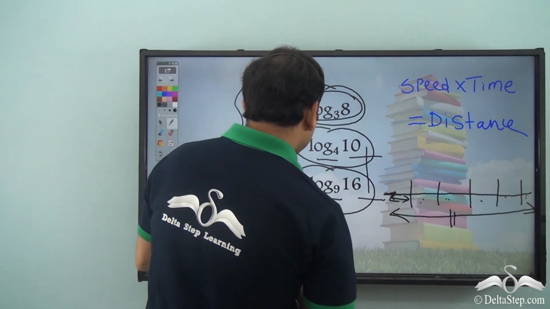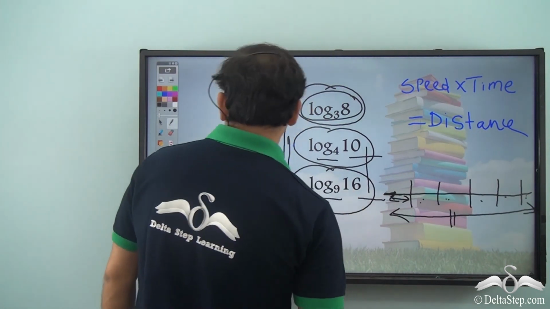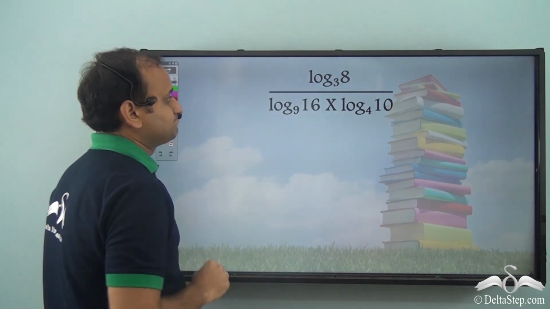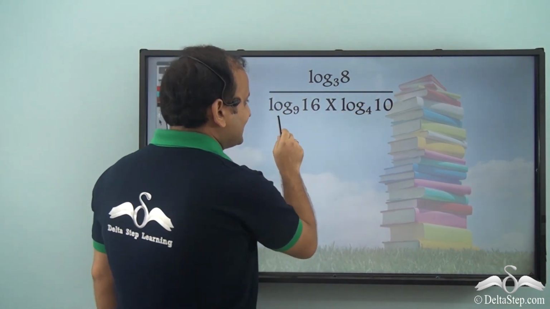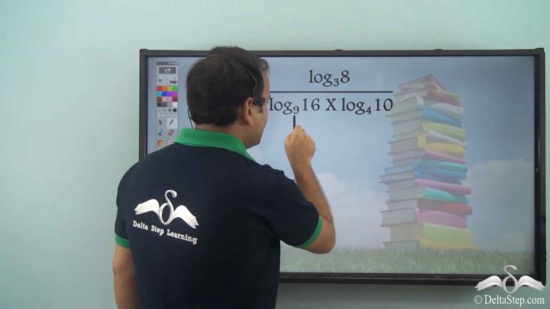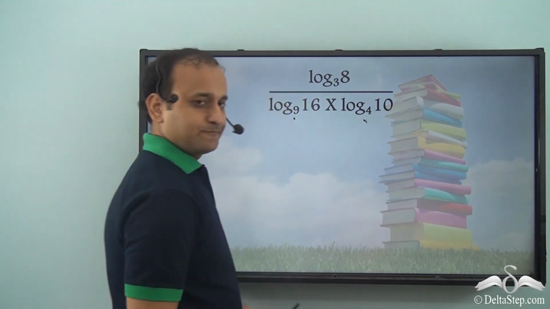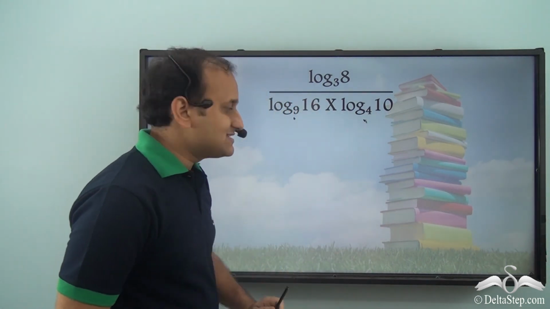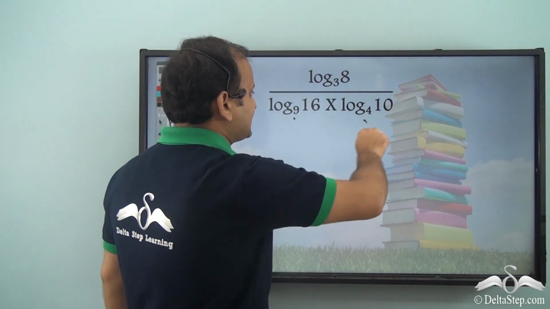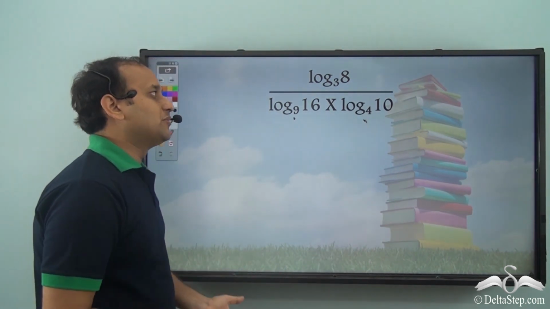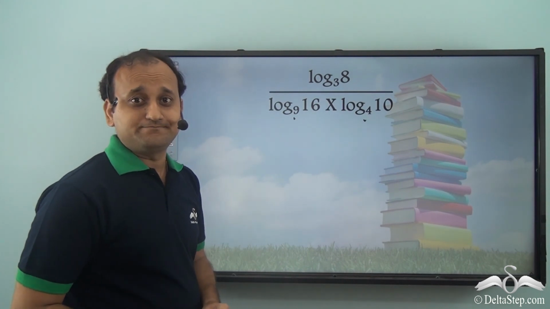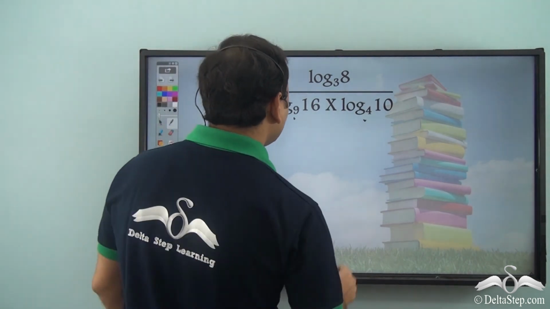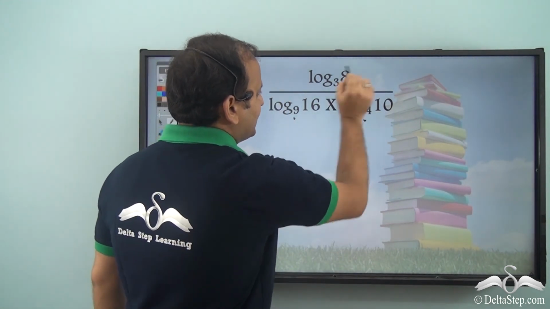So we can write this equation as something like this. This is the total distance, and this is the distance of the first segment, speed into time. If they are able to solve this, then they will be able to solve the entire equation, and they will be able to find how many times they stopped during the journey. Now let's see how we can really solve this particular equation.